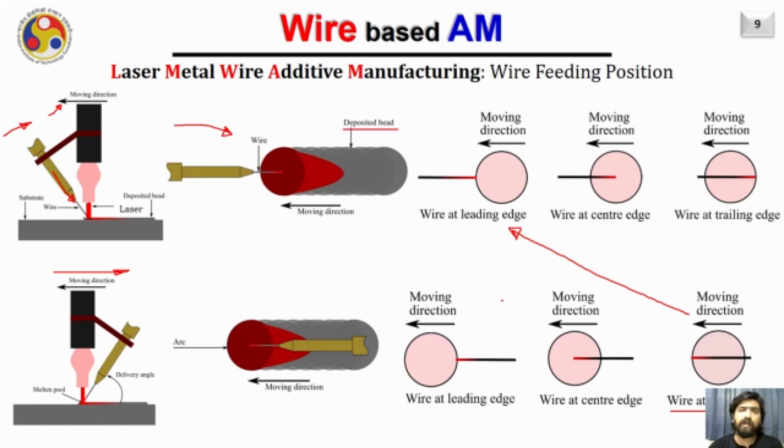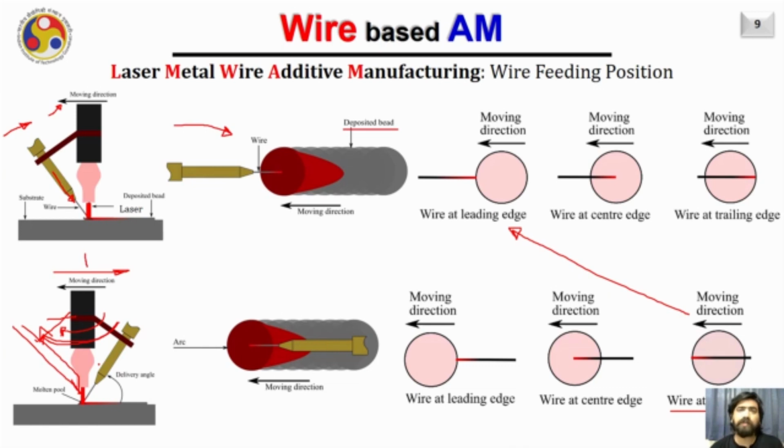And that is why the rotary wire feeder is quite popular in the case of the laser metal wire additive manufacturing system. So assume that now I have a rotary feeder which can rotate the wire feeder like this. Then if the deposition direction is changing, definitely the wire feeder will rotate and bring the wire from this position to a different position which will look something like this, right? And hence your feeding mechanism will remain consistent, either back feeding or front feeding.